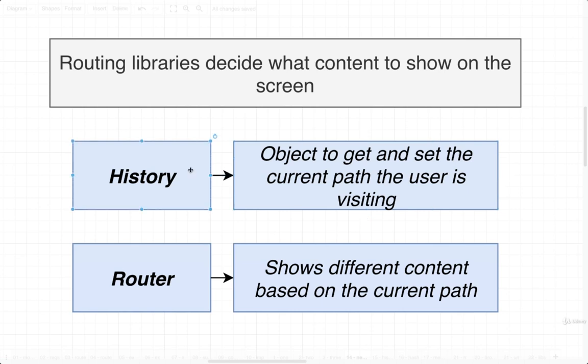The first part is something called a history object. This history object is an object that is used to figure out what path the user is currently visiting inside of our application, and then eventually make changes to that path as well. The other big major component of these routing libraries is something called a router. The router is used to figure out what content to show to the user based upon the current path that they are visiting. In this video, I want to focus on exactly what this history object is all about.